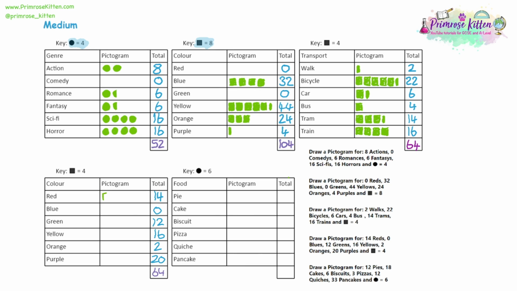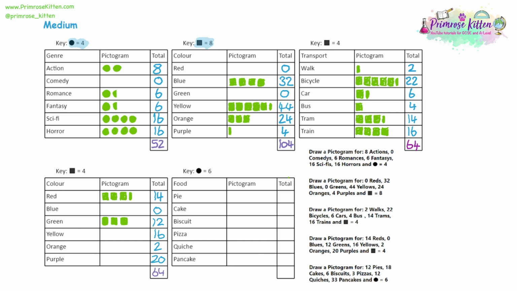So we're going to have 4, add on 4, 8, add on 4, 12. And add another 4 is 16. So we want a half a square, because we only want to add 2 more on to get from 12 to 14. Blue is going to be empty, no big light blue. And for green, if we count as we go, we'll have 4, 8, 12. So if you're not confident with your division, you can instead do it by kind of counting up.